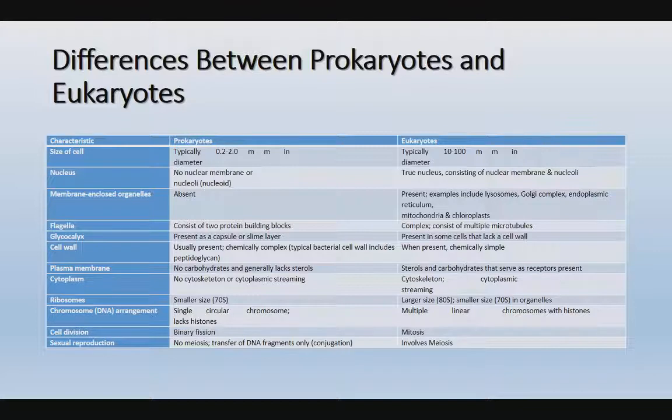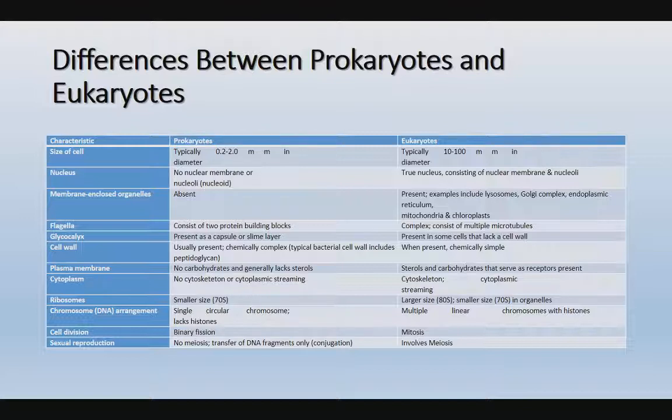Next is the nucleus. The nuclear membrane is absent in all prokaryotes. In eukaryotes, we can specifically observe a true nucleus consisting of a nuclear membrane and nucleoli.